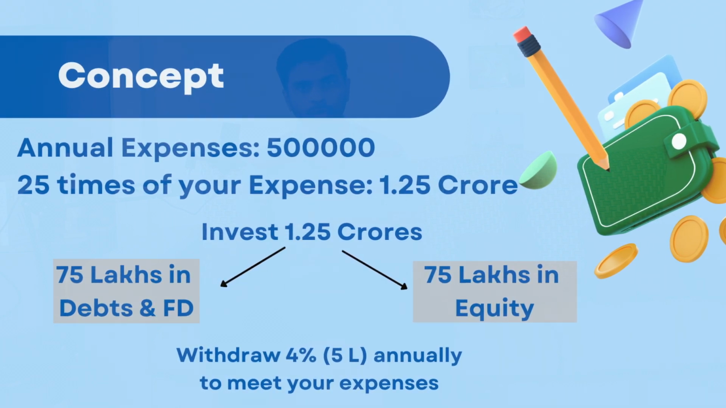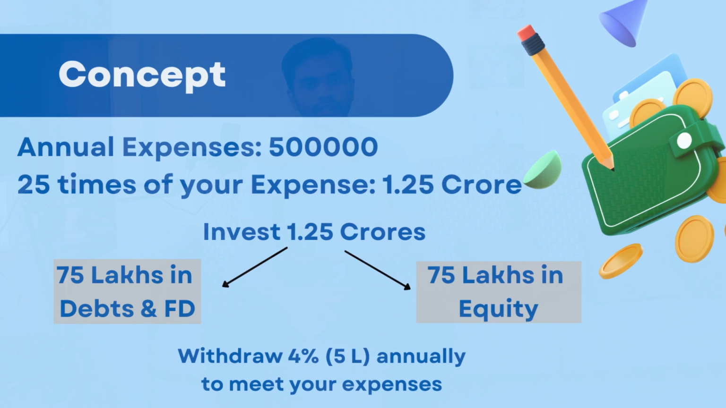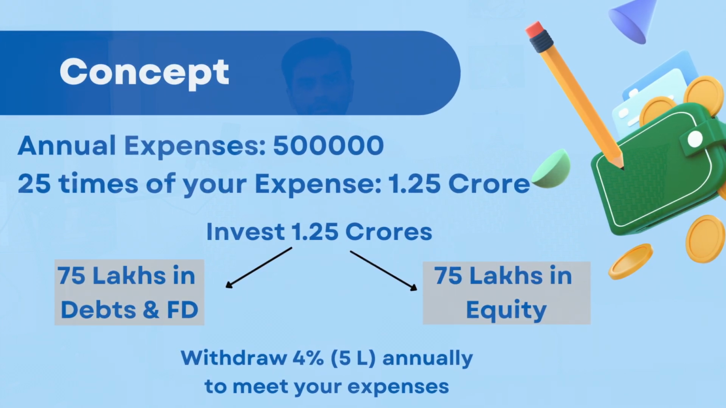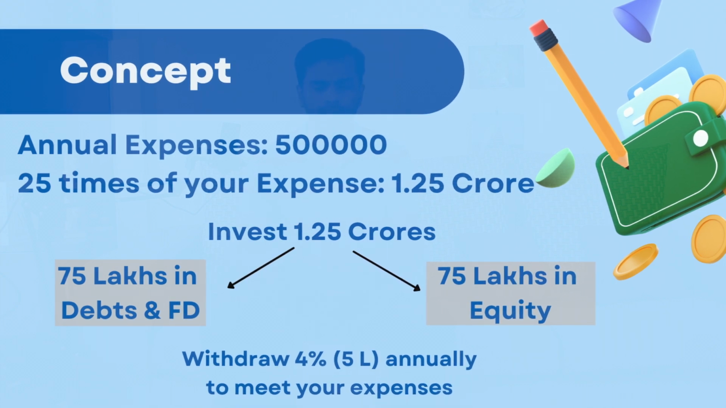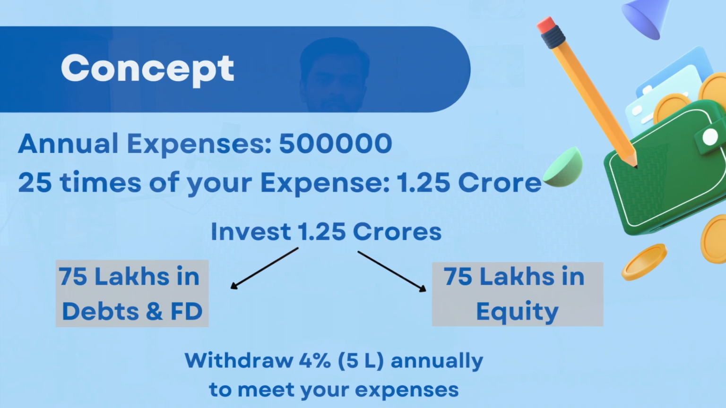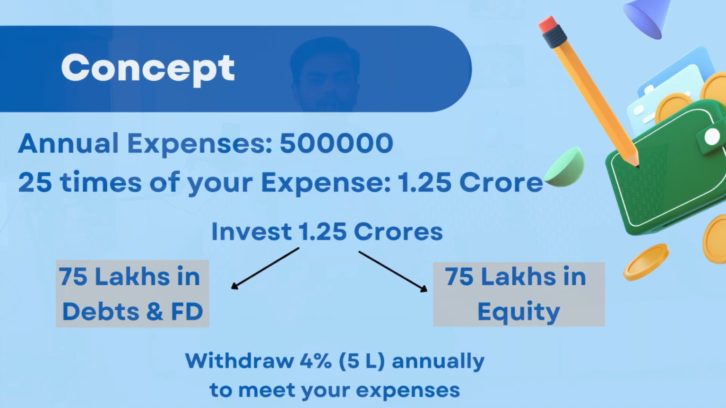Out of this 1.25 crore, invest 50% in fixed deposit and debt funds, and the remaining 50% in equities. Equities generally provide slightly better returns, whereas fixed deposits and debt give a little lower returns. Every year you can withdraw 4%. This way, you can enjoy your retirement life. If you are planning to retire early, consider this 4% rule for financial freedom.